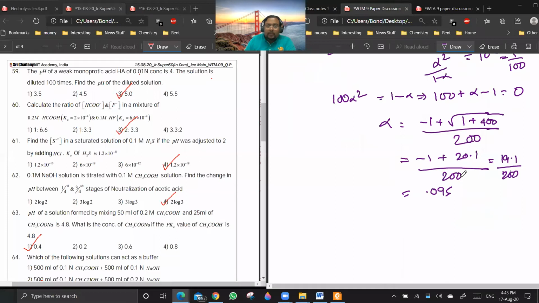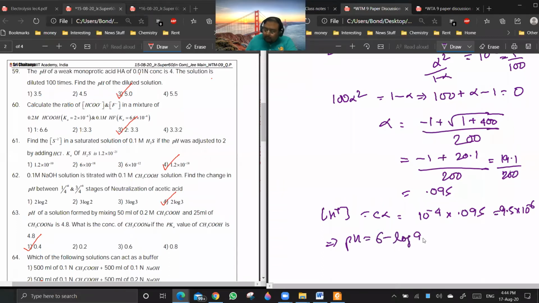So if alpha is greater than 5%, you cannot take that approximation. Are you getting a point? Yes, sir. Okay, so now the H plus concentration will be C alpha. It will be 10 to the power minus 4 into 0.095. So it will be like 9.5 into 10 to the power minus 6. So pH will be 6 minus log of 9.5.